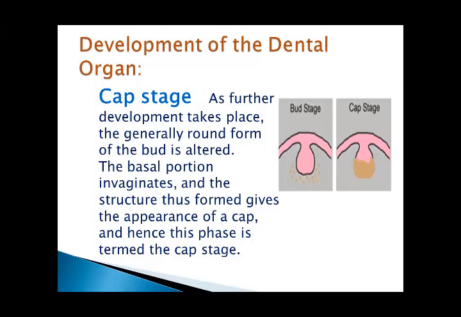Cap stage. As further development takes place, the general round form of the bud is altered. The basal portion invaginates, and the structure thus formed gives the appearance of a cap, and hence the term cap stage. First stage is the bud stage, second stage is the cap stage.